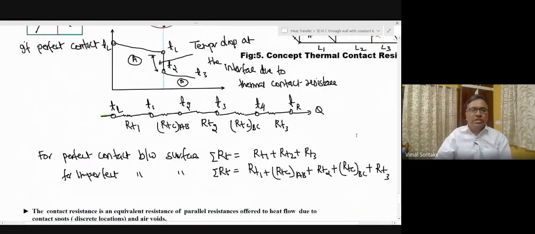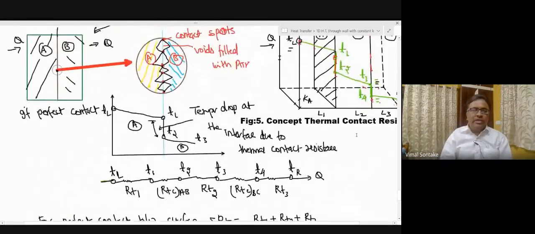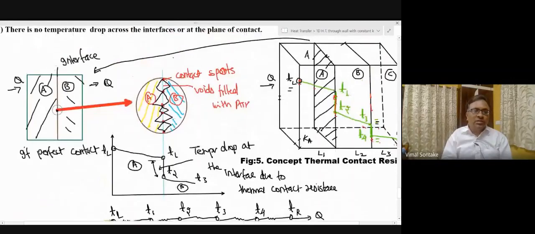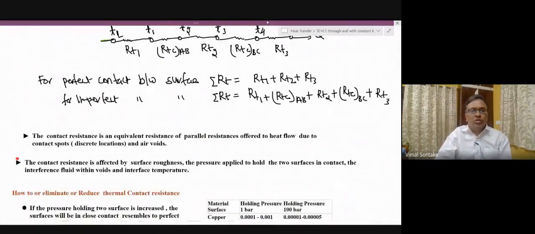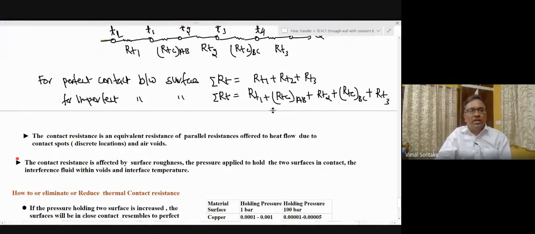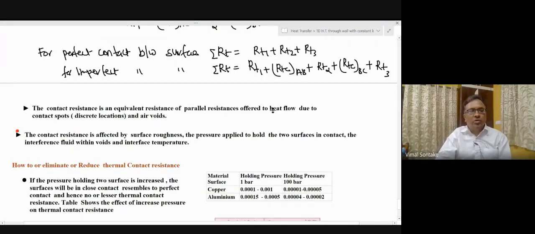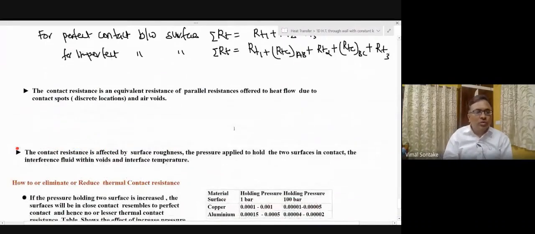So these contact spots and these voids formed, they are offering two resistances whose effects can be considered as they are connected in parallel, and the equivalent resistance is called as thermal contact resistance. So I can also draw one electrical circuit to show this.